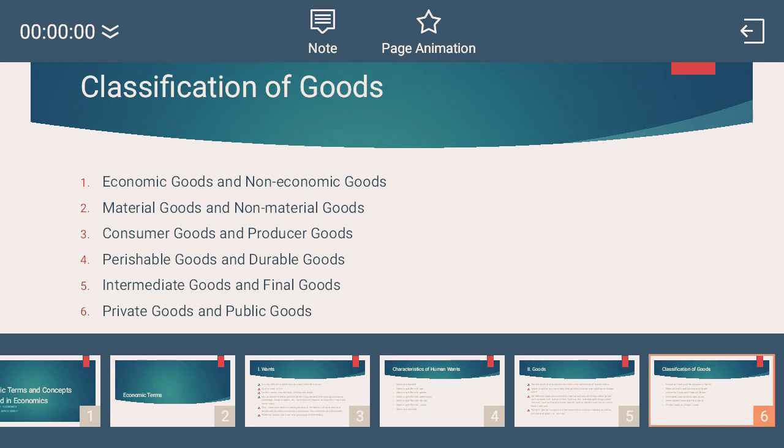Sixth point, private goods and public goods. Private goods are those goods which an individual owns and which are not shared by any other person, for example land, house, etc. Public goods are those goods which people share in a society, collectively. Public goods could be, for example, colleges, a town hall, a park, a hospital, railway, etc.